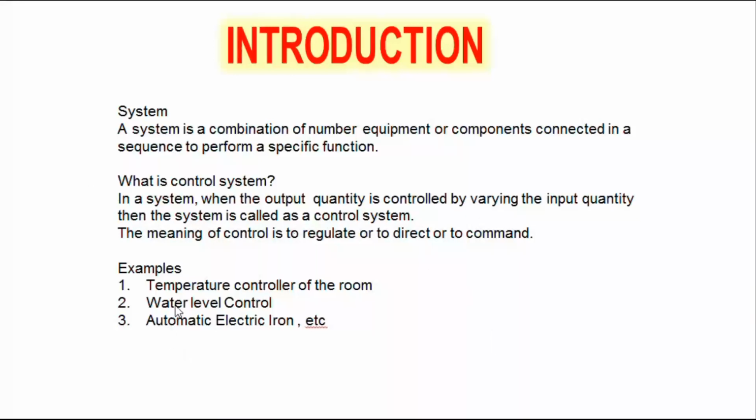For example, temperature control of a room. In an air conditioning system, we set 26 degrees centigrade. When the room temperature reaches 26 degrees centigrade, the air conditioning system automatically cuts off. Then water level control. In a tank, if we fix a water level system, when the tank reaches the full level, automatically the motor supply is cut off. Automatically the motor switch is off. Then automatic ironing. These are some examples of general control systems.